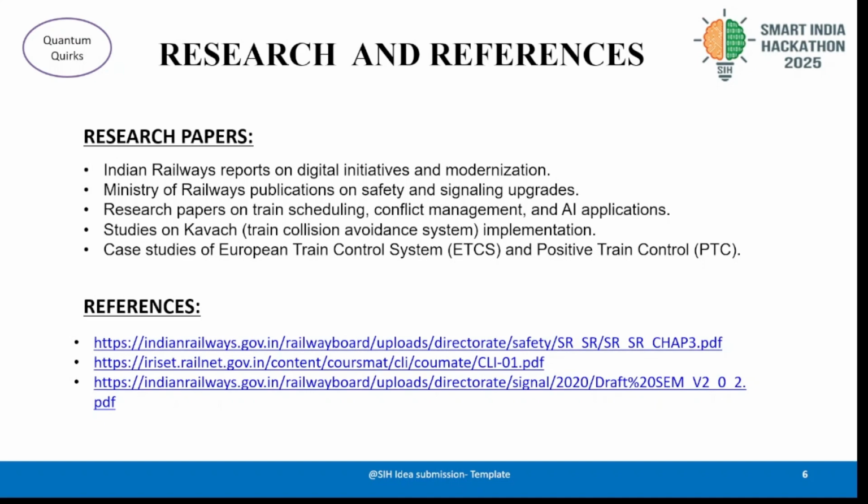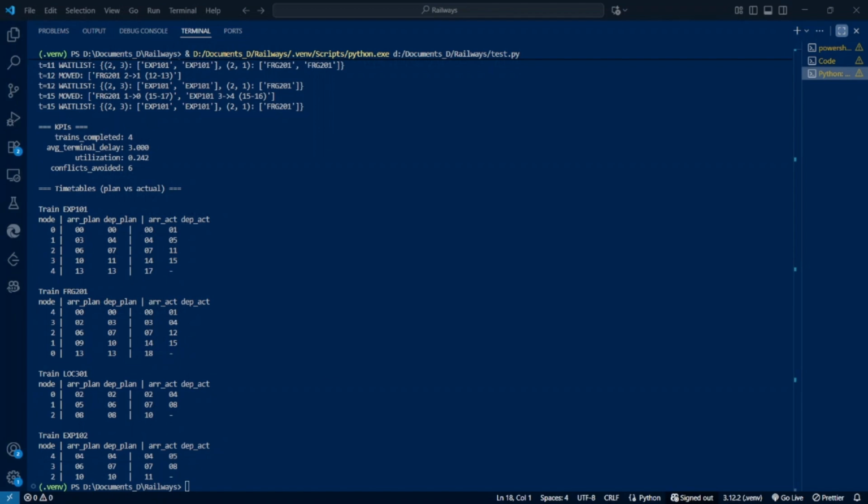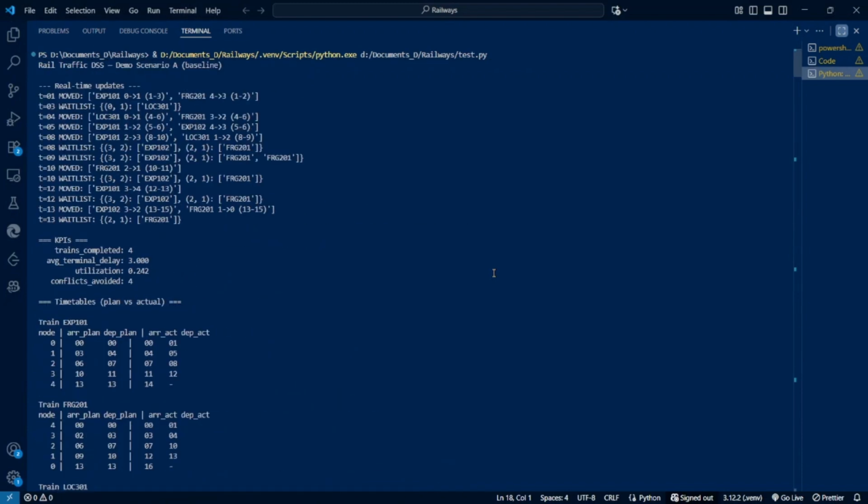Now we'll shift back to the prototype. Yeah. So this is a sample output of our prototype that I've just run. Let us understand it. First of all, the real-time updates are being shown, which are actually at every timestamp what a particular train is being allocated, what block is being allocated.